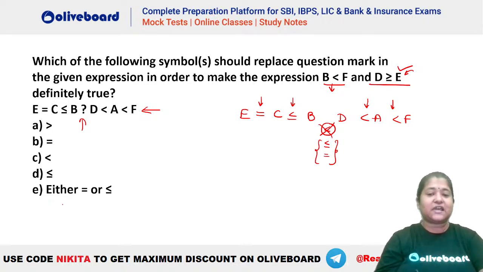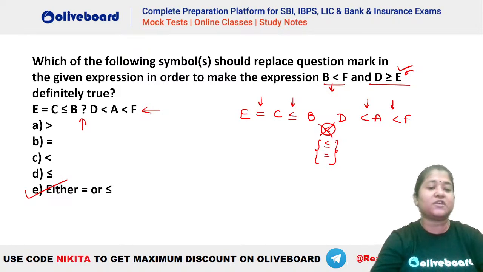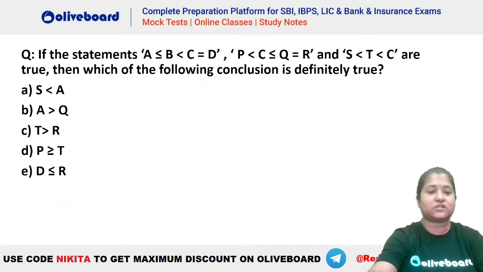So that means we can either have a less than equal to or an equal to in place of the question mark, right? The question that had come yesterday was based on a similar principle, that is, what should come in place of the blank so that the conclusions become definitely true. Not exactly the same question, guys. Again, I'm telling you, this is not the exact same question. This is just on the same pattern that we had yesterday. So a similar type of question was there.